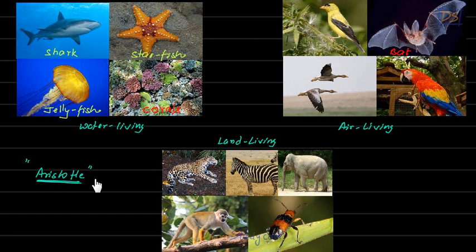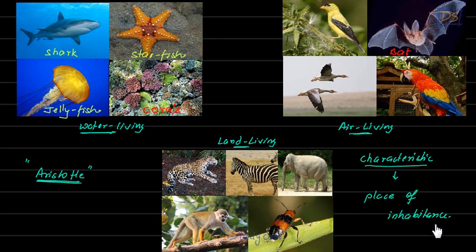So Aristotle made a very important attempt to classify living organisms. He made three groups: water living, air living and land living. The names of these groups describe very clearly what is happening in these groups, students, right? So the characteristic or the feature which he used for making his groups, or for classifying, was place of inhabitants.